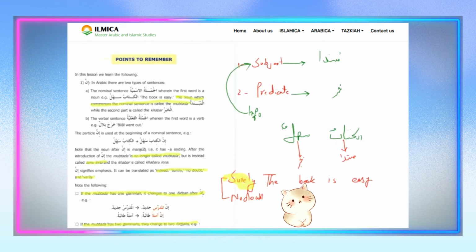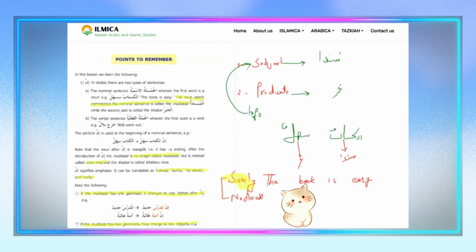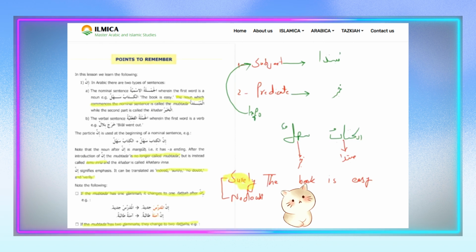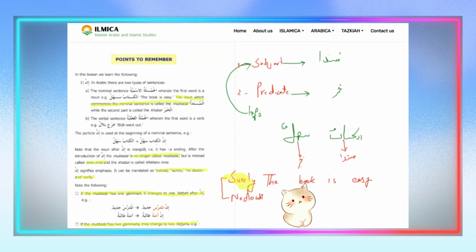Okay? So to ensure this, we have the word surely. But what is the Arabic word for surely? The Arabic word for surely is inna. So we will add here inna.